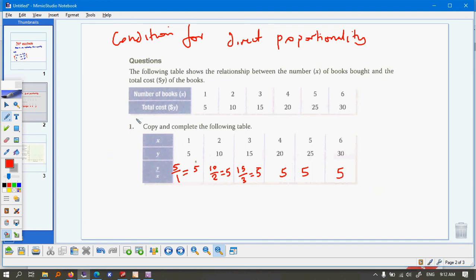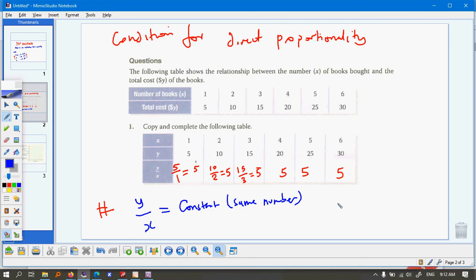So this brings me to condition number 1. If I can get the values of one quantity over the other quantity and I'm getting a constant. Constant basically means the same number. In our case, it's 5.